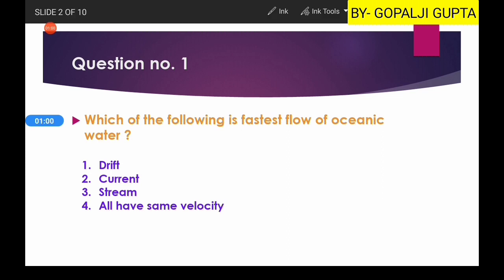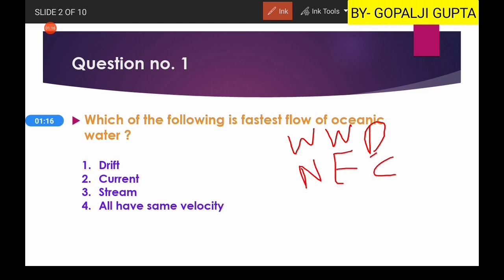Now, whenever we talk about the movement of oceanic water, there are different velocities of waters. Like you have the west wind drift, and you have the north equatorial current, you have the Gulf Stream. So now all of these three are the movement of water body, movement of water mass. But there are terms drift, current, and stream. So these terms signify the velocity or the speed of movement.